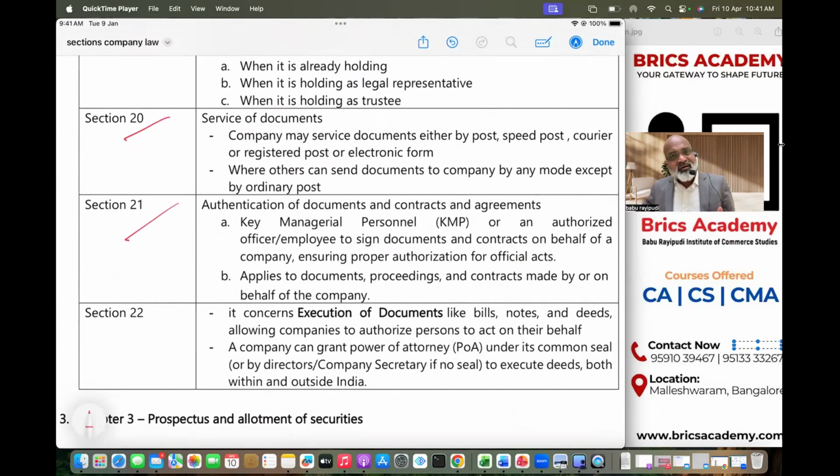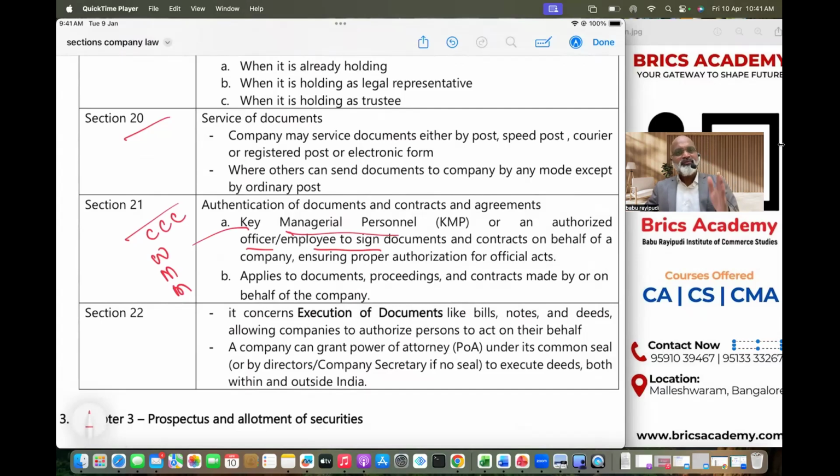So the question is, since company is an artificial person, who actually authorizes those documents? That is section 21. It says key managerial person will authorize those documents, or any authorized officer or any employee who has an authority. That means board of directors might authorize somebody. Otherwise, key managerial person. Key managerial person means what? Key managerial person means triple C, right? Triple C means company secretary, CEO, chief executive officer, and whole time director, manager, managing director.